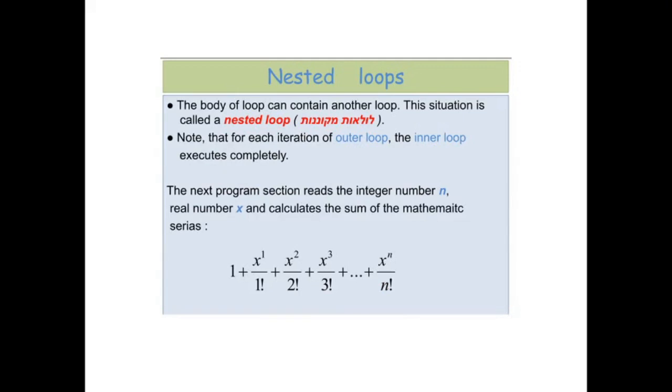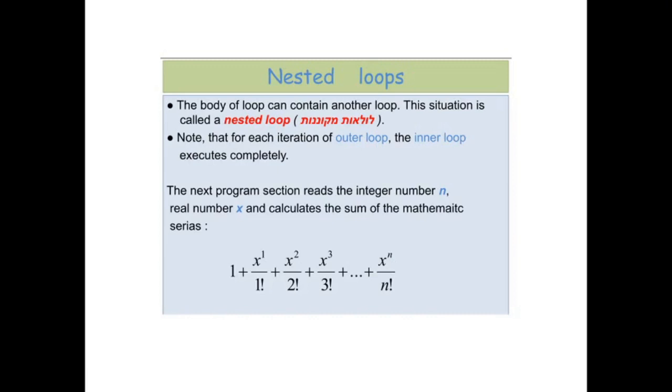Like in the nested loop, suppose you are given a series like 1 plus x to the power 1 divided by 1 factorial plus x square divided by 2 factorial and so forth up till n. This kind of thing can only be done by a nested loop, because you are performing x square, x cube. This is in itself iterative, and this thing is being done n times, so it is inside another iteration. So this kind of problem can be solved by nested loops.